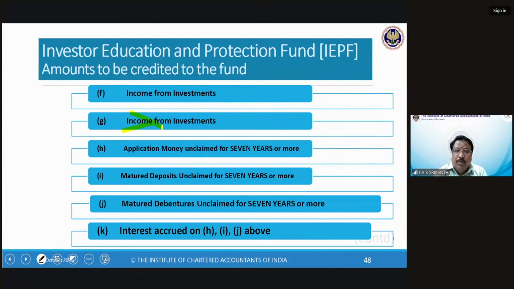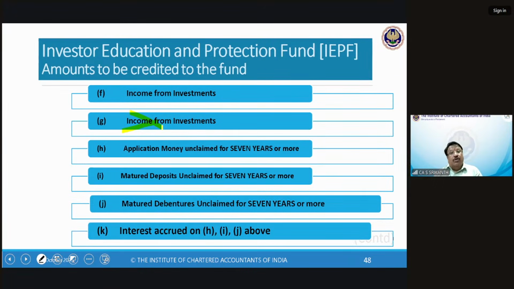Now comes something more important. Whenever a company goes for an IPO, there will be application money paid by the applicants. Once the IPO is completed, shares will be allotted. Maybe there will be some excess application money, or some people will not be allotted shares at all and the money will be returned fully. Whatever it is, there is a rule on the time within. We already saw that in prospectus and allotment of securities, that they have 15 days it has to be returned.